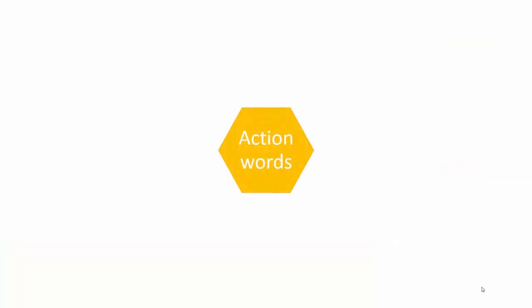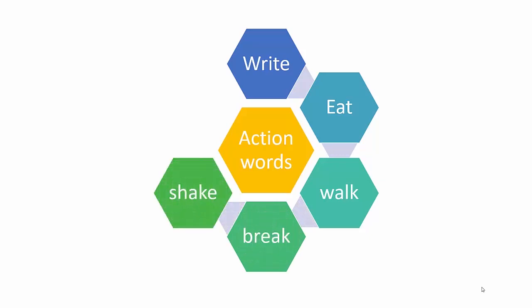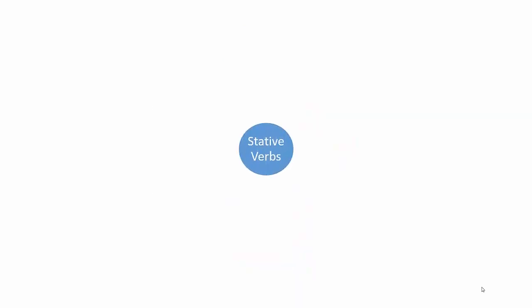To understand action words, it's very simple because that is just a word that represents an action or the work. For example, write, eat, walk, break, shake, bend, or any other action words. And the stative verbs are not the action words, they are not the physical works that we do, but they are something related to the mental state.